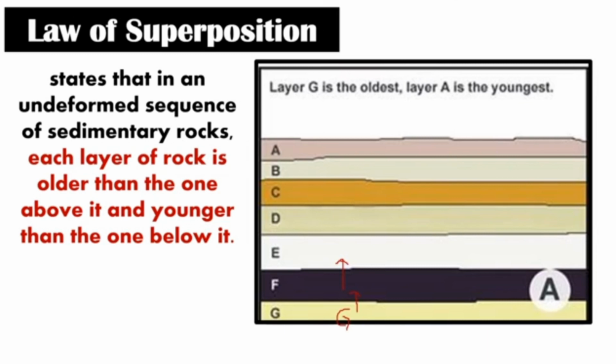The law of superposition states that in an undeformed sequence of sedimentary rocks, each layer of rock is older than the one above it and younger than the one below it. So G is older than F, F is older than E, and D is older than C, and so on.